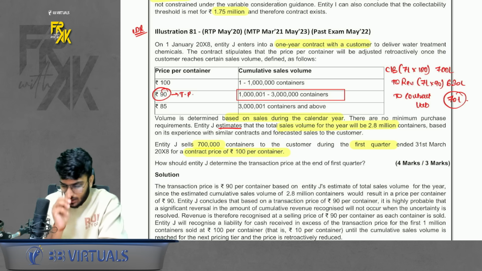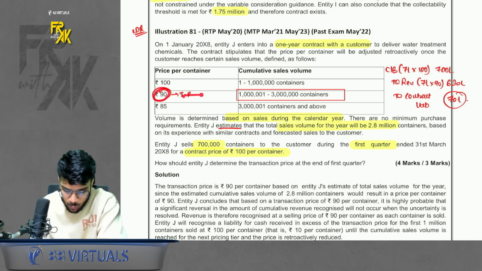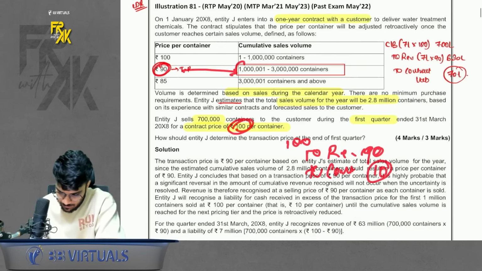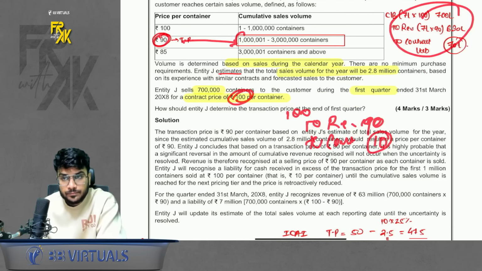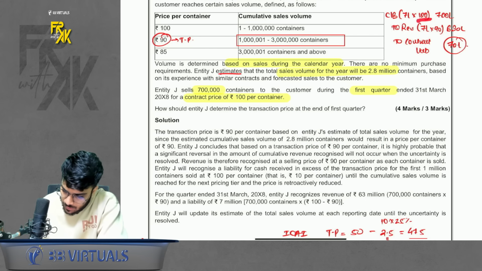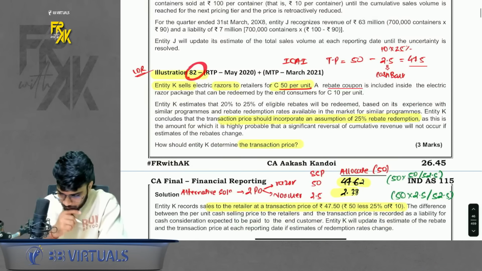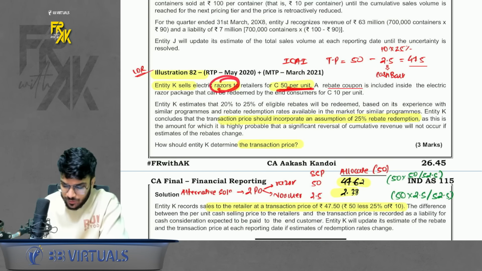So what to do? If you expect that you will be able to make this much sale, even if you receive 100 rupees, you will book the revenue only up to 90 rupees, and the balance you will book as a contract liability, that is 10 rupees. That is exactly what we have done. 100 rupees cash received, 90 rupees revenue, balance 10 is contract liability. Simple. Okay. Then 82. In 82 we sell a razor for 50 rupees.